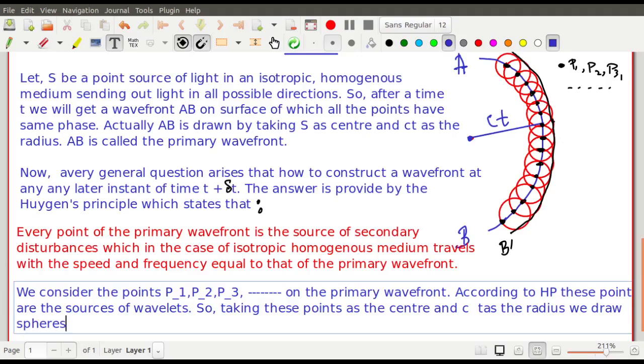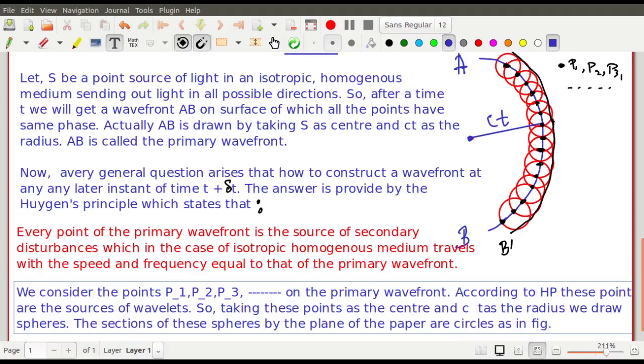The sections of these spheres by the plane of the paper are circles, as in figure. Because in your diagram you don't see spheres, you see circles, because you are drawing on a plane. So that is what I am writing: the sections of these spheres by the plane of the paper are circles, as in figure.